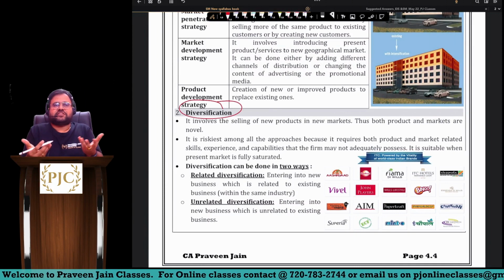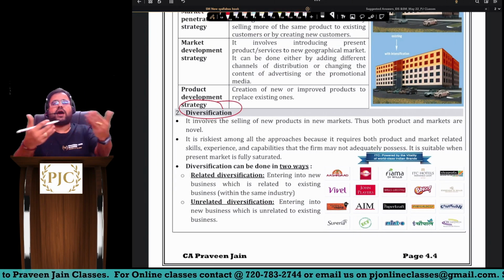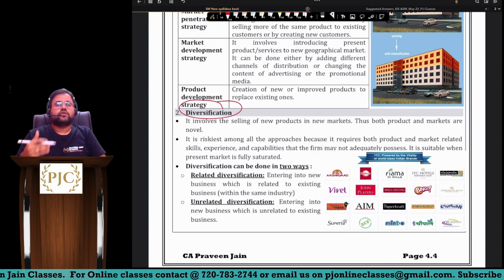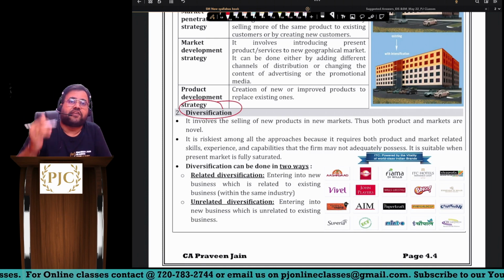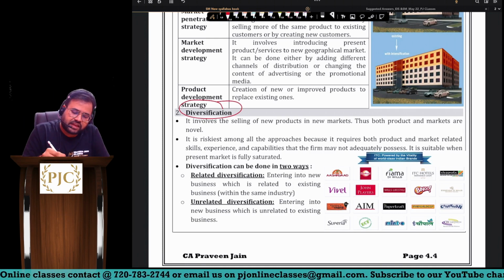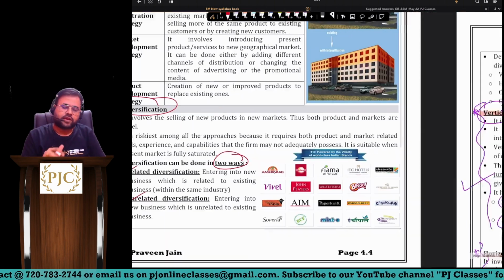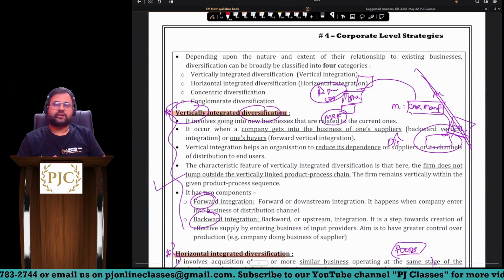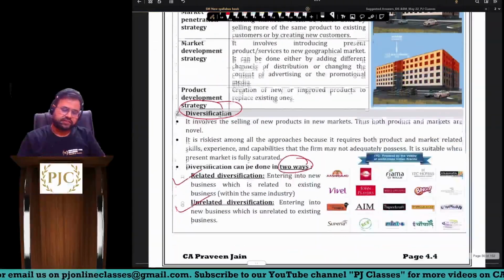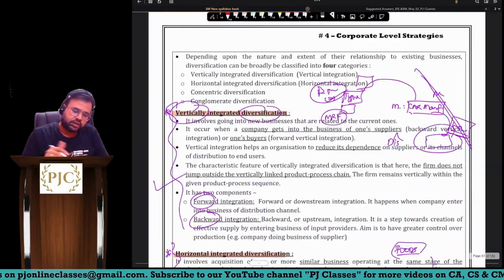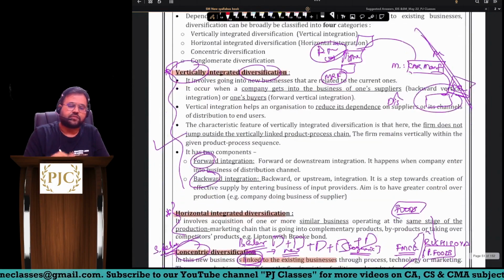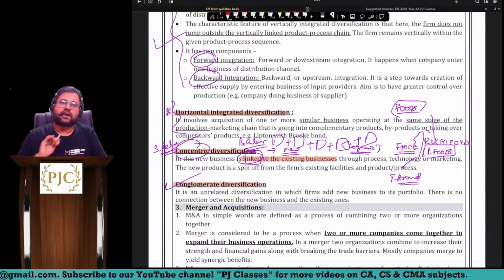Diversify means you are going to new horizons. So diversification is one way of expansion. This diversification can be related or unrelated. Again, you have 4 ways of diversification discussed in our material: horizontal diversification, vertical diversification, concentric, and conglomerate.